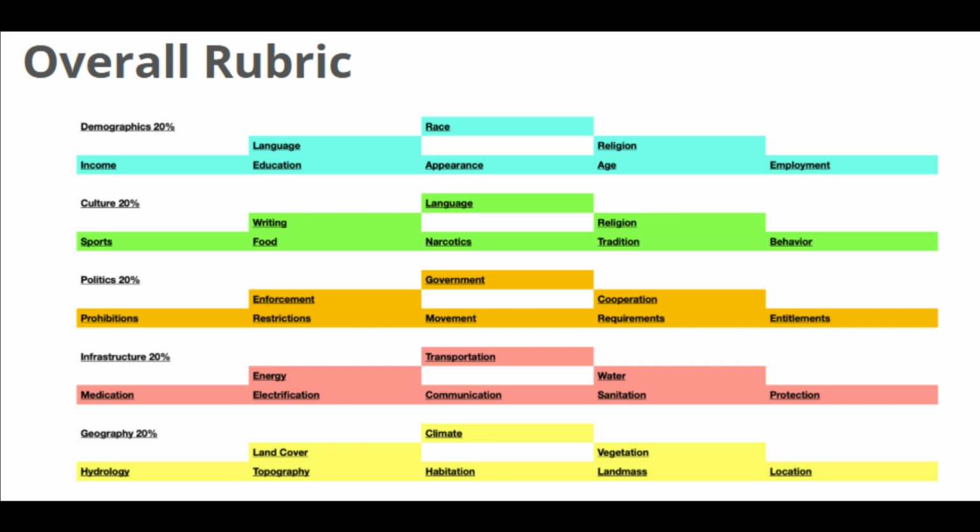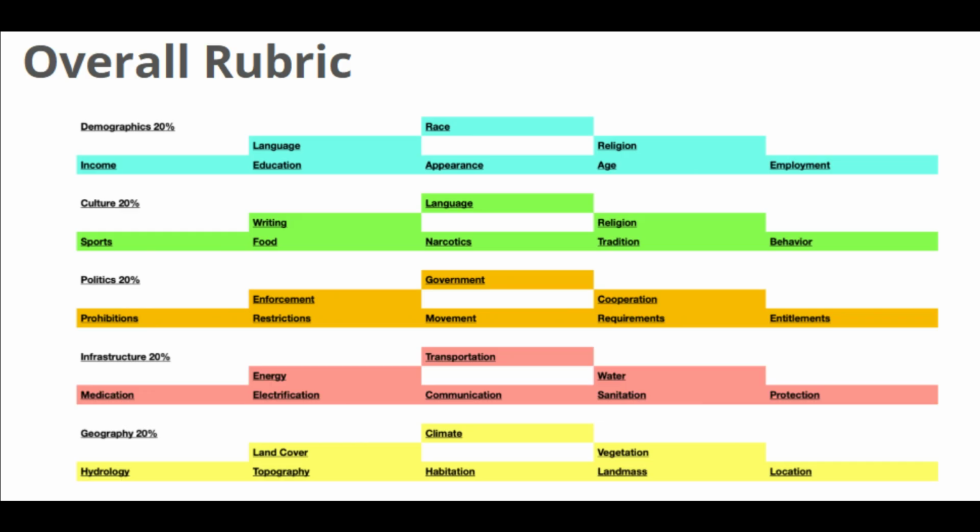The location, so this is essentially the latitude and longitude. Landmass, which is the continent, tectonic plates, and hydrologic regions. Habitation, so this is the population density and built environment. Topography, elevation, and slope, that's what consists of it. And hydrology, so this is the inland water and coastal water.